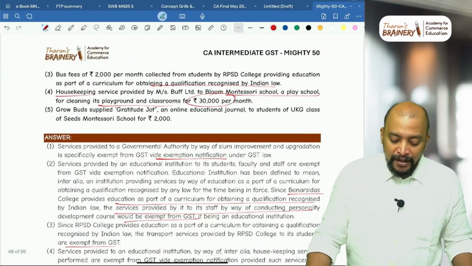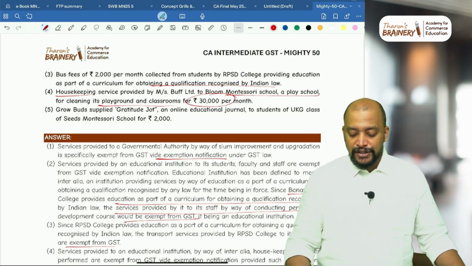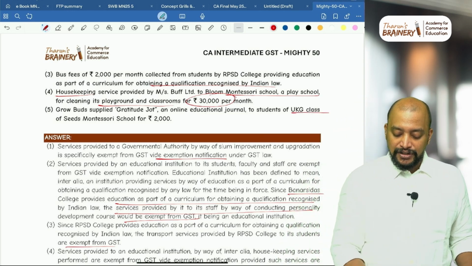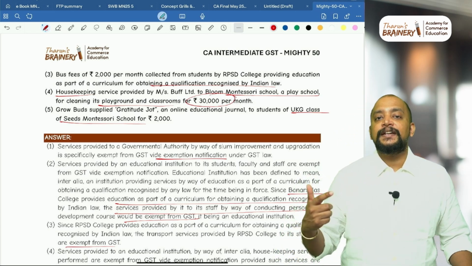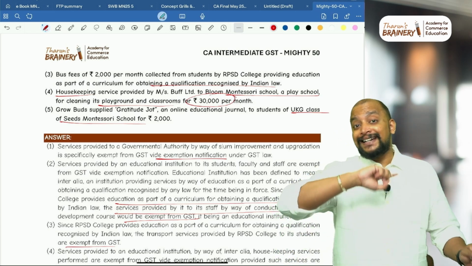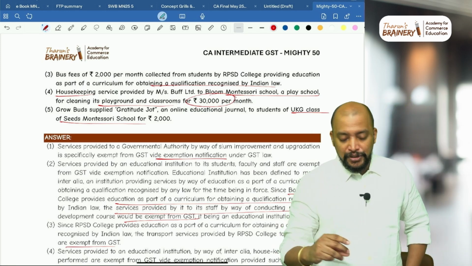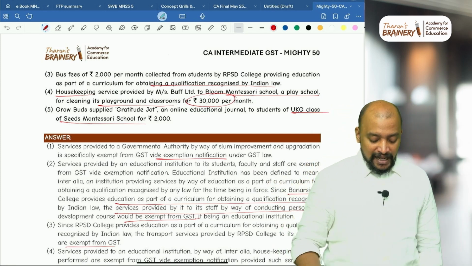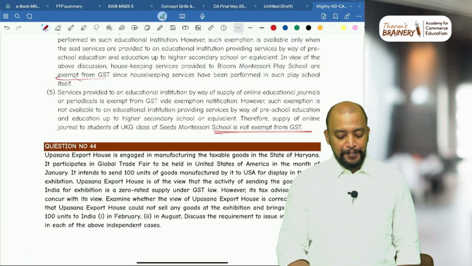The next one, Grow Buds supplies online educational journals to students of UKG class of Seats Montessori School. Supply of online educational journals and periodicals only to category 2 institutions will be exempted. To category 1 it is not covered under exemption. Consequently, it will become taxable. So it is not exempt from GST.